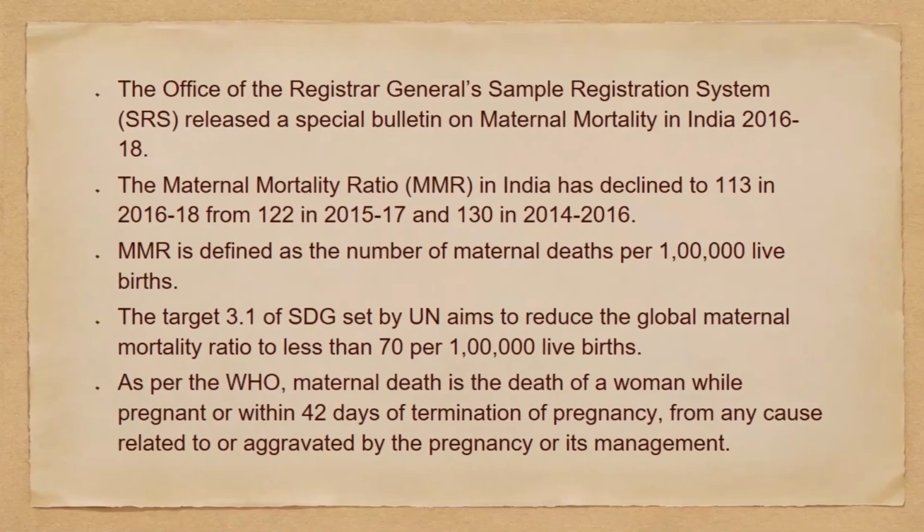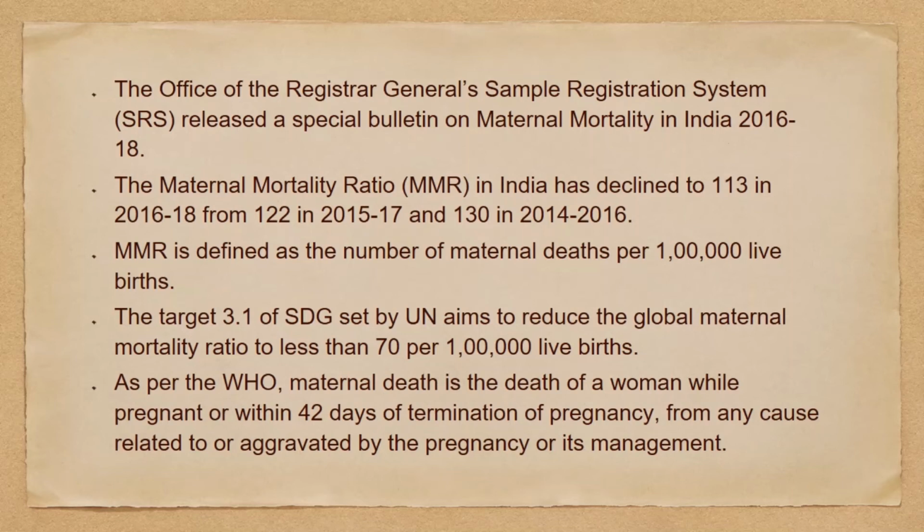Let's see why. So the Office of the Registrar General Sample Registration System released a special bulletin on maternal mortality in India for the year 2016 and 18. So the maternal mortality ratio in India has declined to 113 in 16-18 from 122 in 15-17 and 130 in 2014 to 2016.